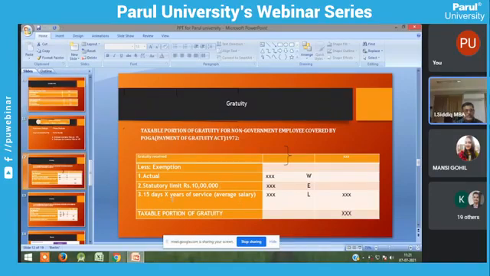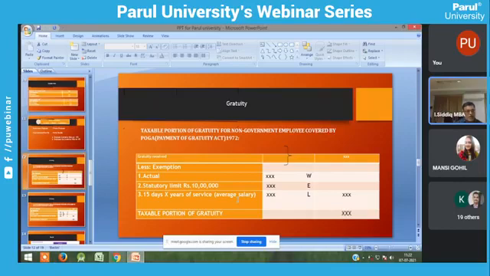So the next one is 15 days salary into years of service. 15 days salary means average salary. Here you have to take basic pay and DA alone into account and calculate.